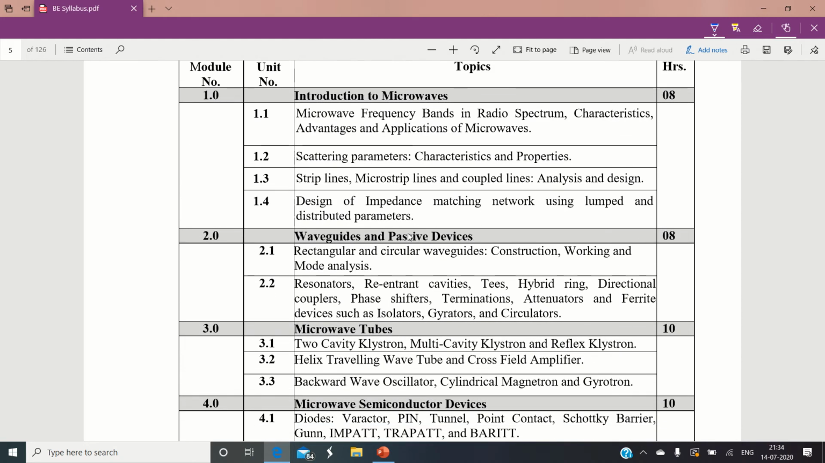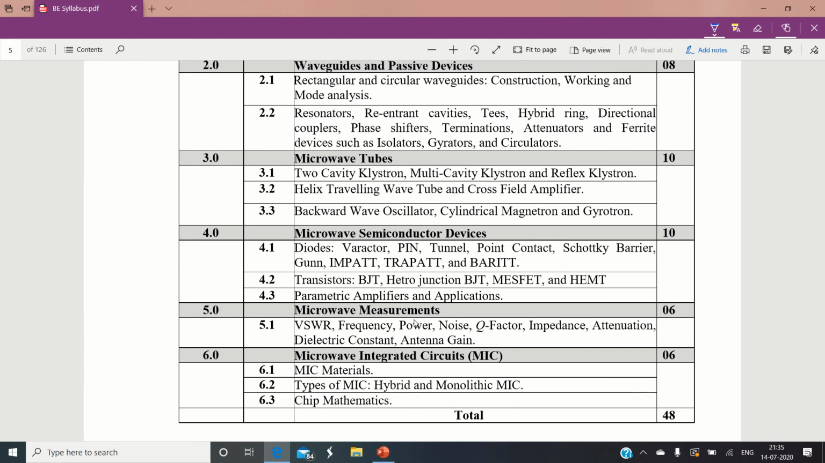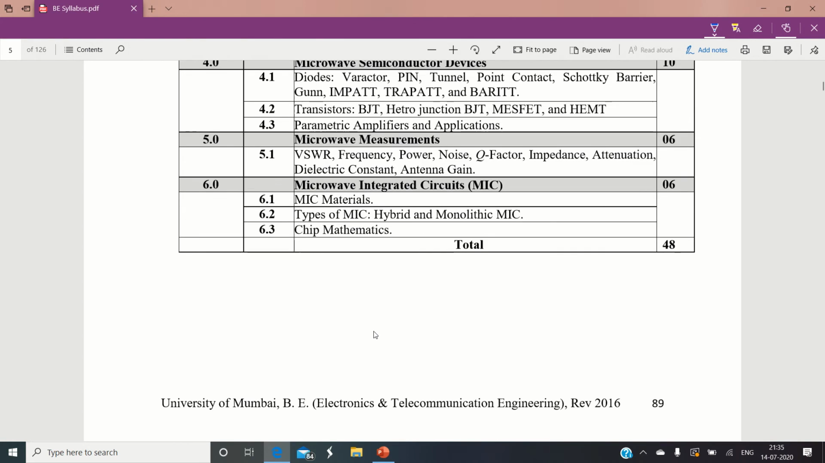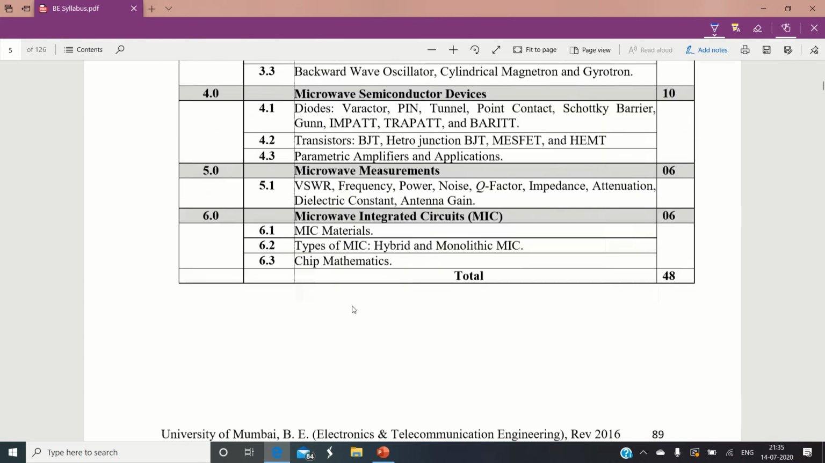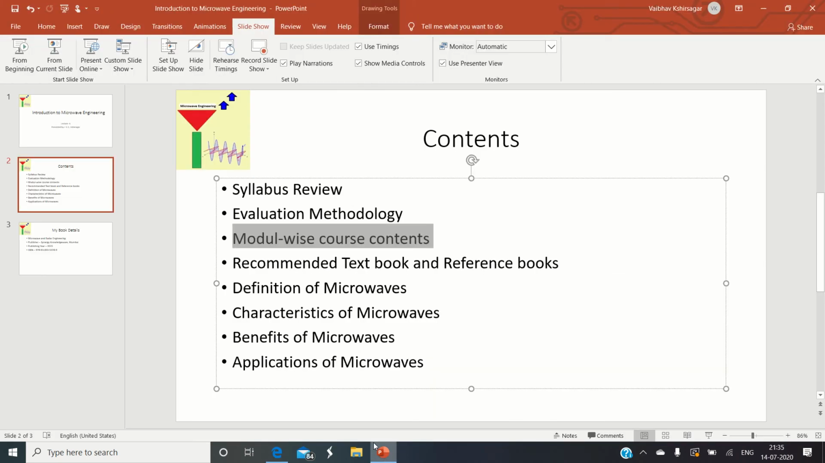So this is a brief of the module-wise content of the syllabus. Module number 1, introduction and impedance matching circuit. Module number 2 is waveguides and passive devices. The third and fourth modules deal with generation of microwaves by making use of tubes and by making use of semiconductor devices. Module number 5 mainly deals with measurement of microwave parameters. And finally, in module number 6, we are going to study the different types of manufacturing processes of microwave integrated circuits and the materials used for it, right? So this is the basic, brief explanation of the content of the syllabus. Now let us go ahead.